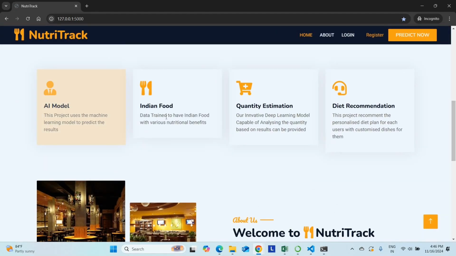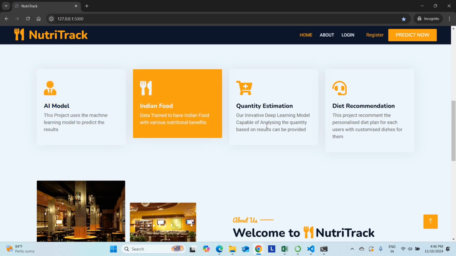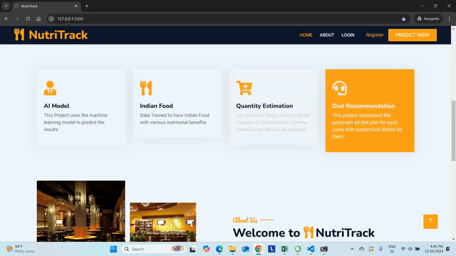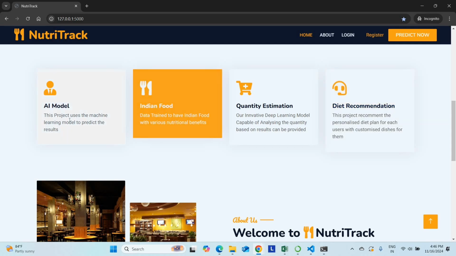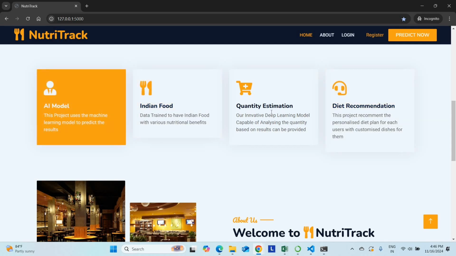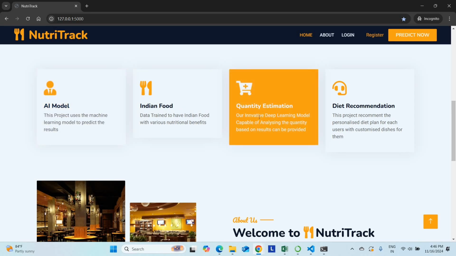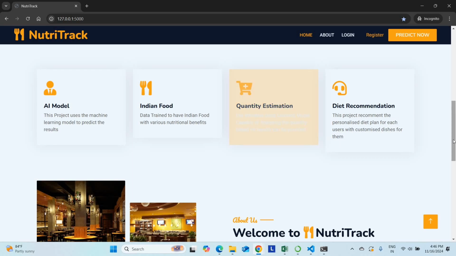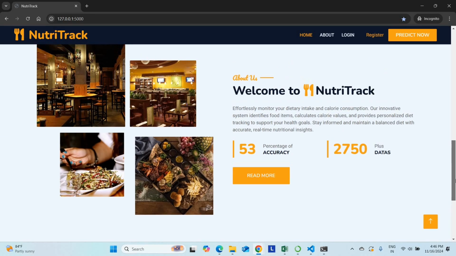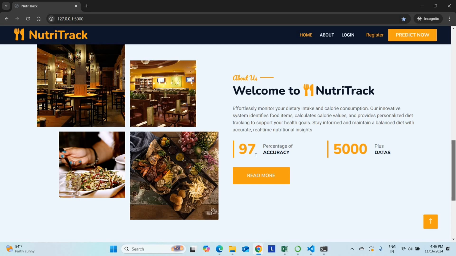So you can check, this is the AI model used for Indian food. Quantity estimation is there, then diet recommendation is there. You can upload Indian food and check. There is a machine learning model. Quantity estimation can estimate how many idli, how many dosa are there. It can predict the overall quantity also. The accuracy will be around 97 to 99%. So these are the overall images we have taken.